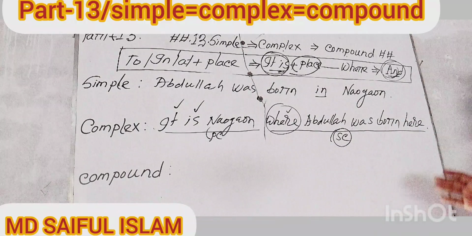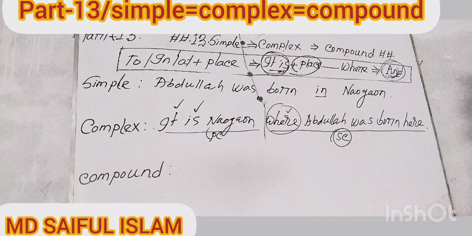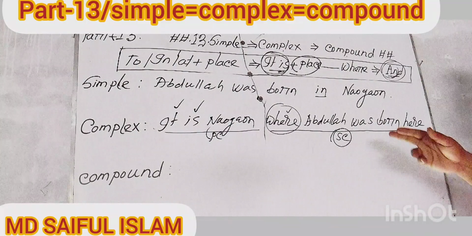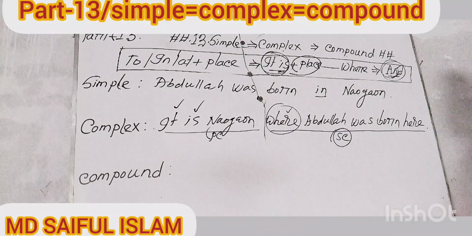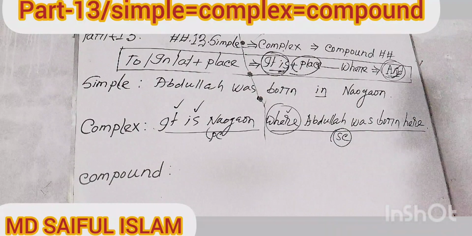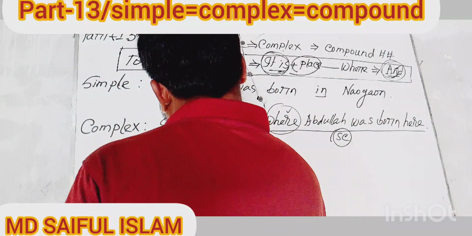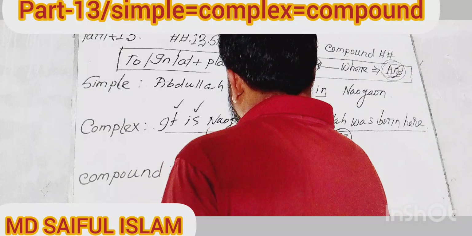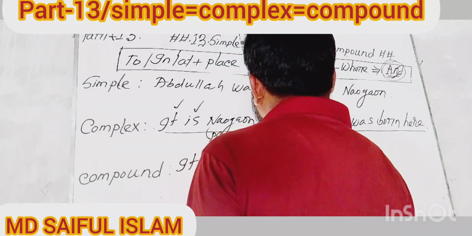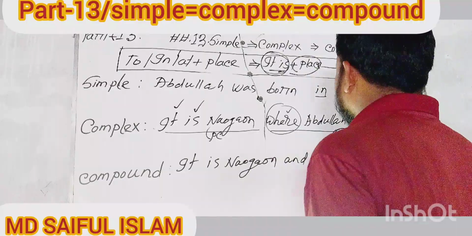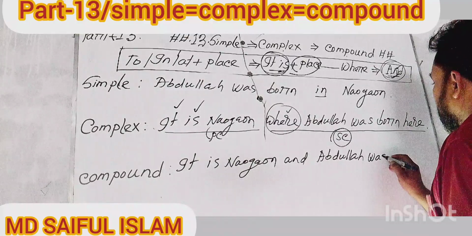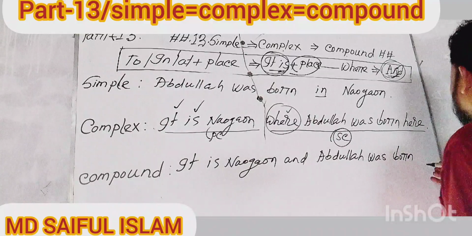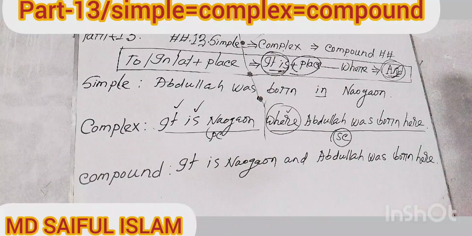My dear learners, now at this moment you will have to try to convert or turn such kinds of statements into compound sentences. Dear learners, you will have to use "and" instead of "where" at the time of changing the statement into a compound sentence. So here, that's right: It is Nogan, and Abdullah was born here.